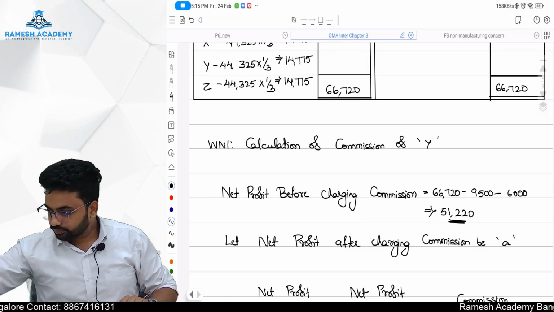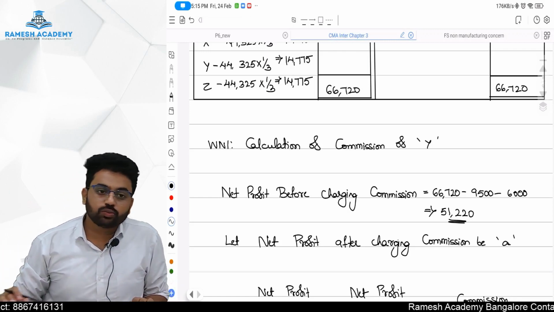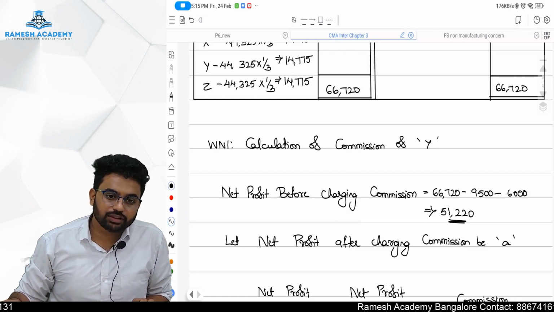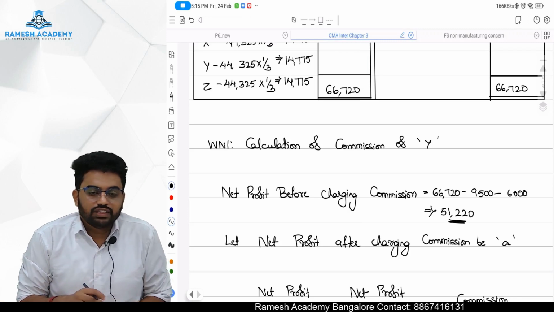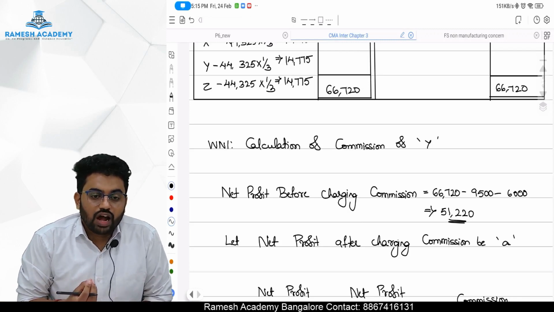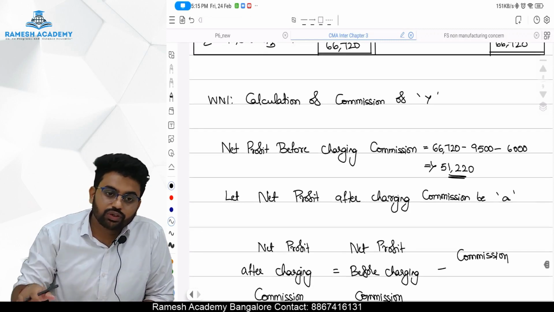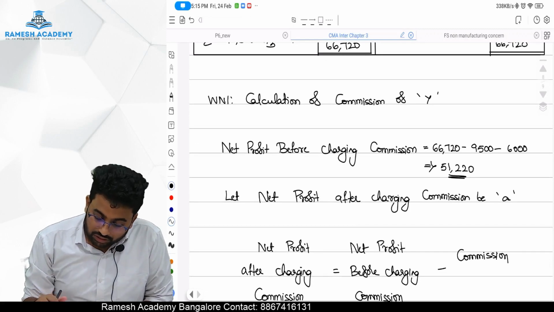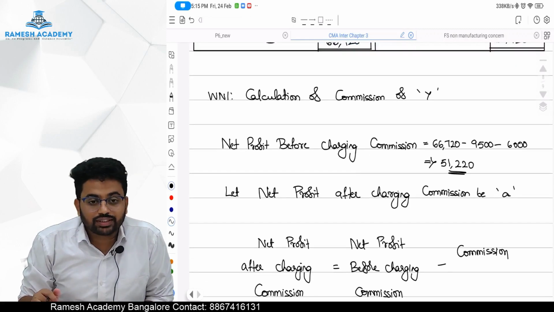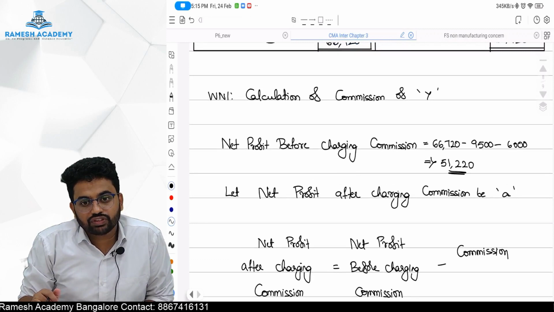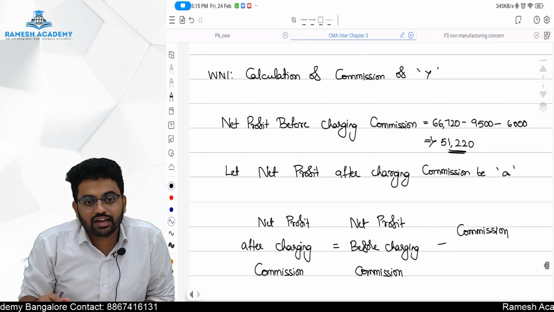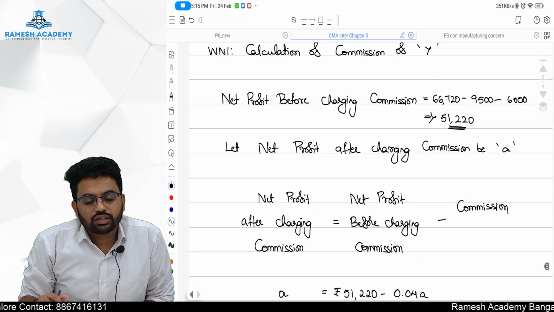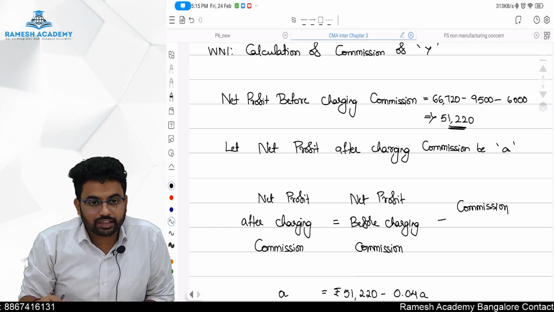See, sir, they are telling commission to be paid after charging such commission, which is basically, after charging such commission, what we did, we took it as A. Okay. So before charging such commission, how much was the profit? It was 51,220, that is after deducting salary and interest on capital.